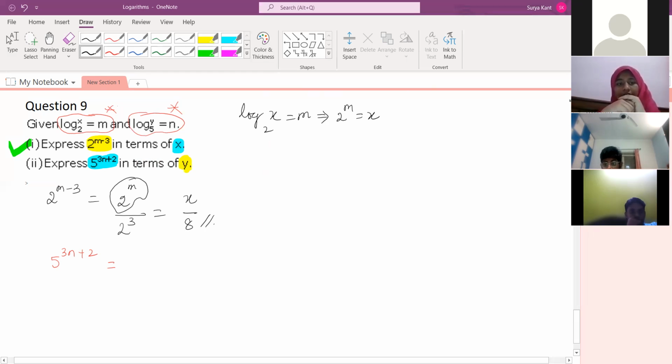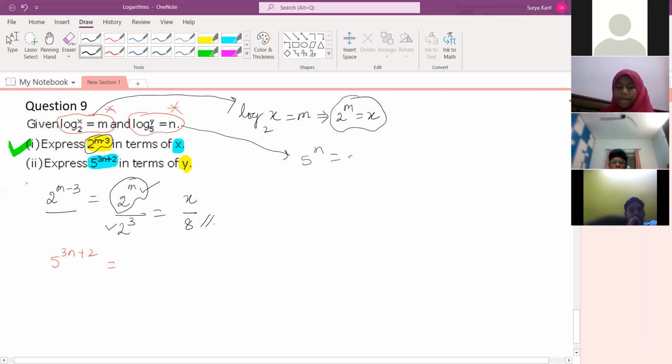Listen. Here is given 2 to the power m minus 3. So what we have written is 2 to the power m in the numerator and 2 to the power 3 in the denominator. Can you write 2 to the power m minus 3 like this? Yes, sir. And the hint part that is given, we have converted here. Just check. Log x to the base 2 is equal to m. So we can write 2 to the power m is equal to x. Okay. Now 2 to the power m we have written as x. That's it. And now from the second equation, what can you get? 5 to the power n is equal to y. Can you get like this? Yes, sir.